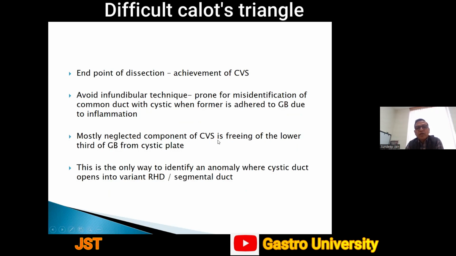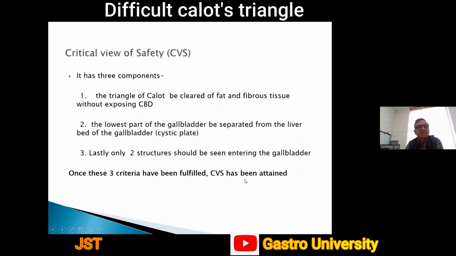The mostly neglected component of CVS is the freeing of the lower third of the gallbladder from the cystic plate. And here, only once we free the lower part of the gallbladder from the cystic plate, only then could we identify an anomaly where the cystic duct opens into a variant right hepatic duct or segmental duct. So this third component is very important.